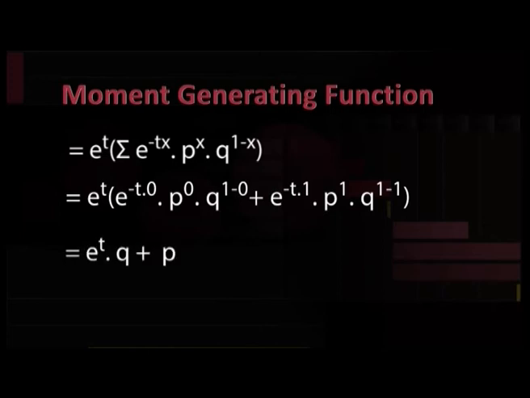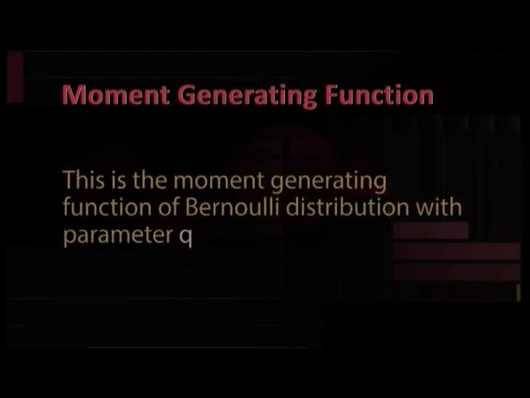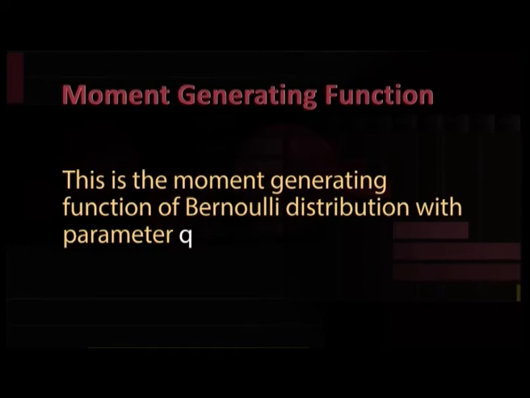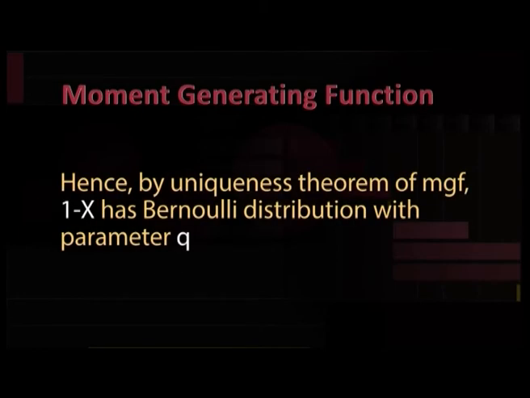This is equal to e to the power t into (q plus p). This is the moment generating function of the Bernoulli distribution with parameter q. Hence, by the uniqueness theorem of MGF, 1 minus x has Bernoulli distribution with parameter q.